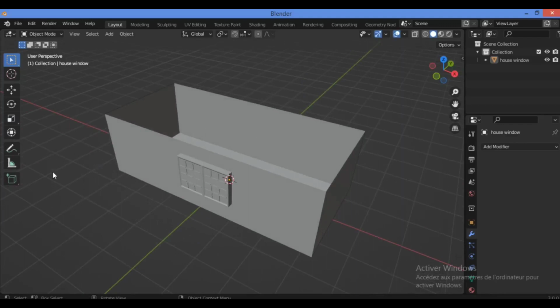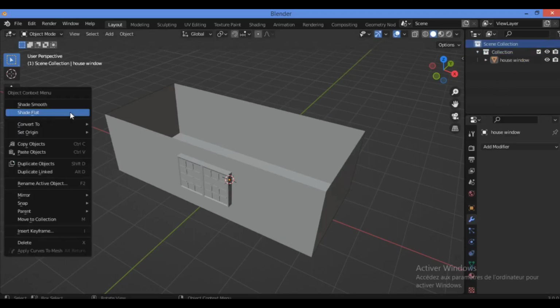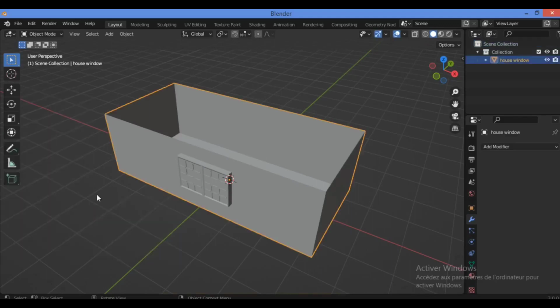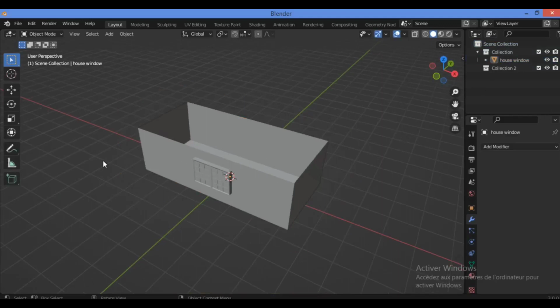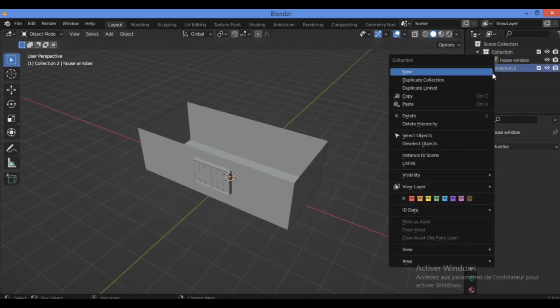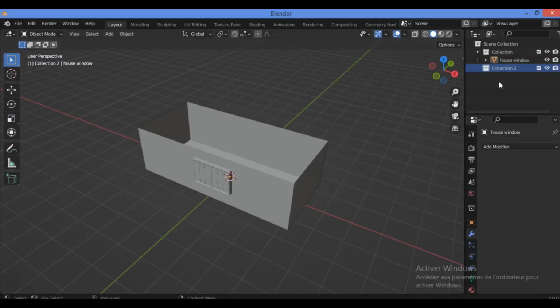So let's create a new collection. I've created the second collection. Just hover your mouse cursor over the outliner. Then we have this option of new collection. Click to create this option.